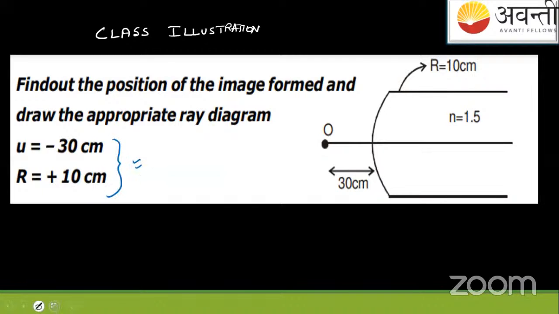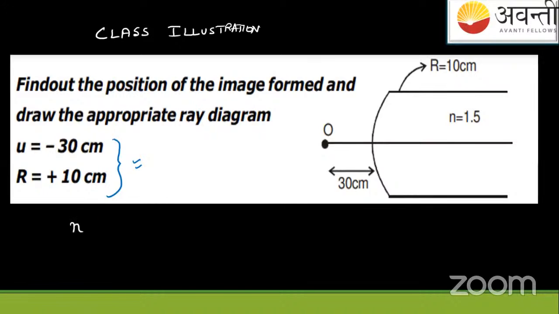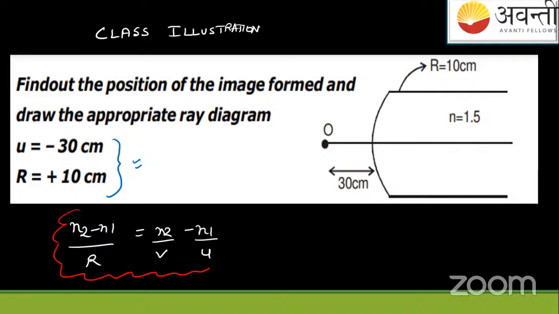Okay, apply the formula. What was the formula? It was n2 upon image distance minus n1 upon object distance equals n2 minus n1 upon R, with proper sign conventions. Apply this formula and get your answer. Be happy. Okay. So I'm giving you 1 minute for this. Apply this.